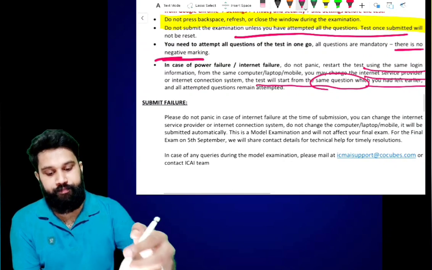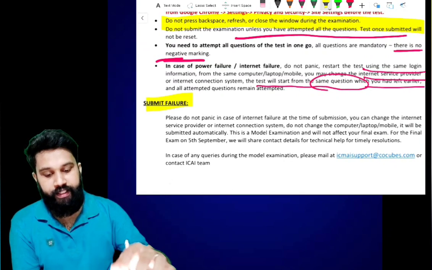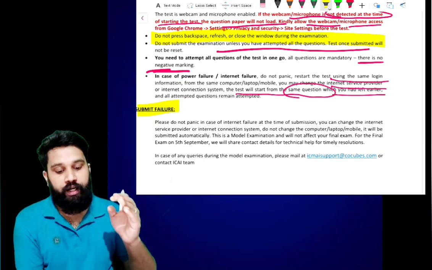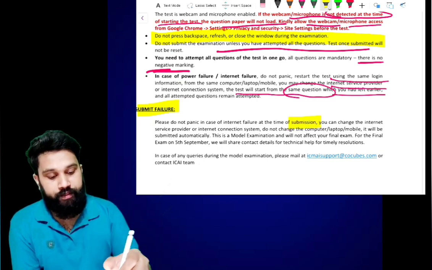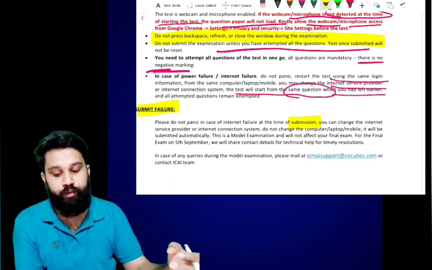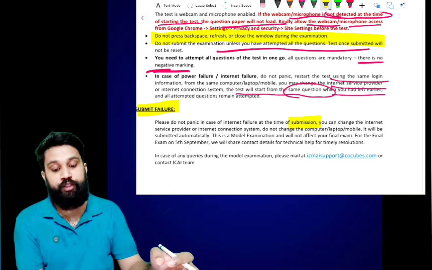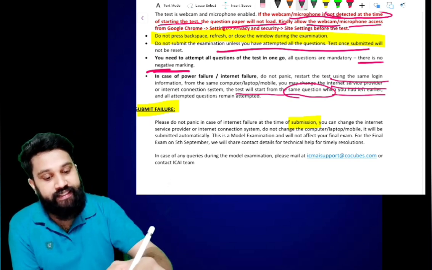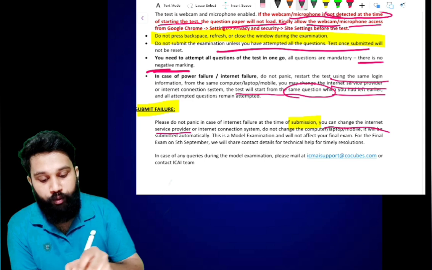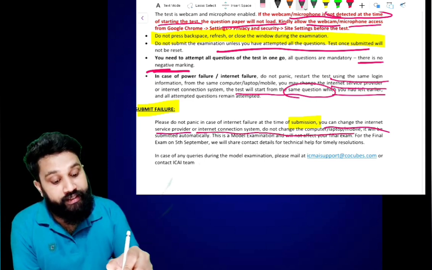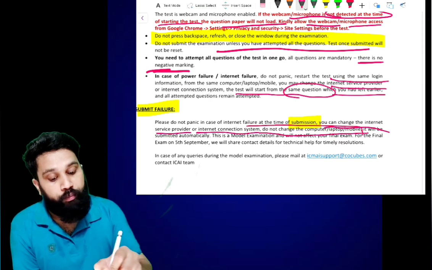Submit failure. This is important. Please do not panic in case your internet fails at the time of submission. After attending all the questions, while you are pressing the submission button, if your internet fails, don't panic. You can change the internet service provider or internet connection system. Do not change the computer, laptop or mobile.